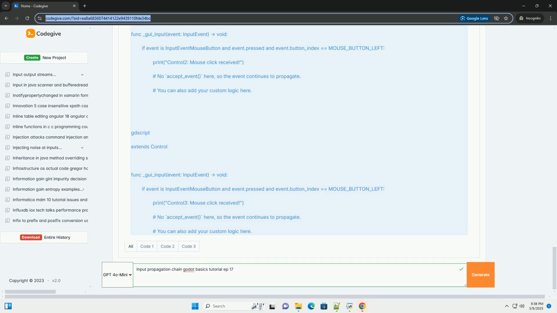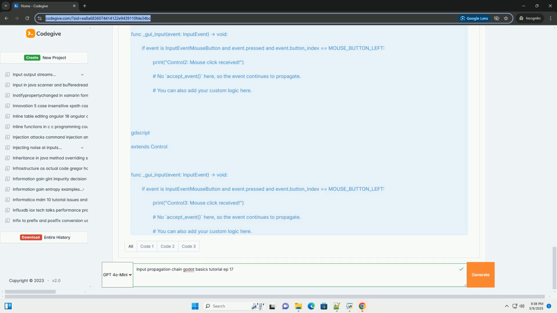3. Add control nodes. Add 3 control nodes as children of Main. Rename them to Control1, Control2, and Control3. Arrange them so they are overlapping like layers. Set their layout anchors and layout offsets appropriately, so they fill most of the screen.